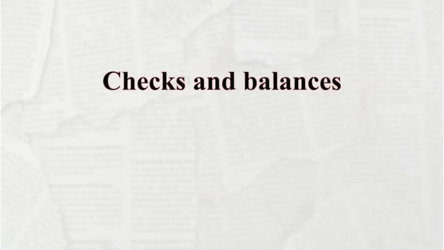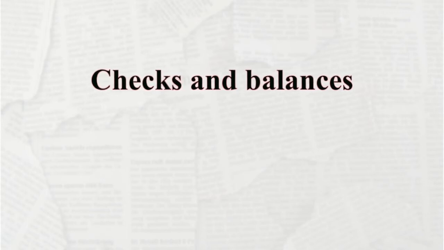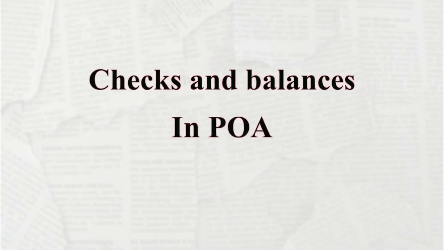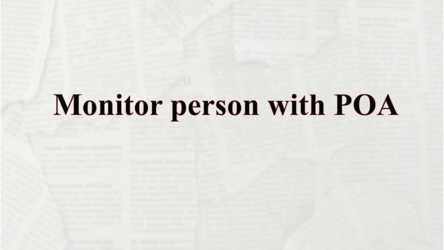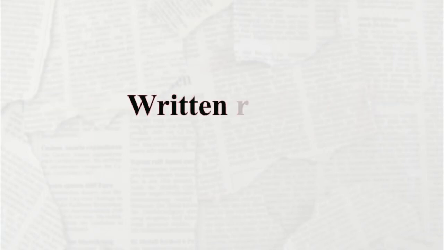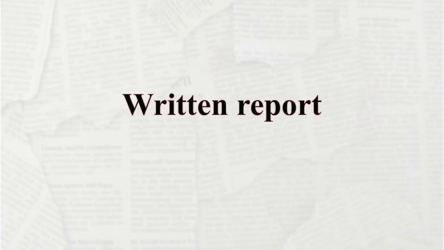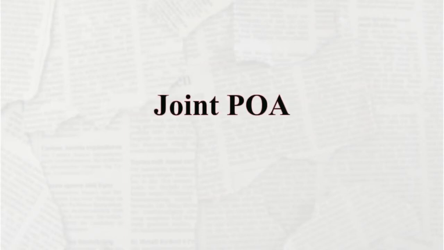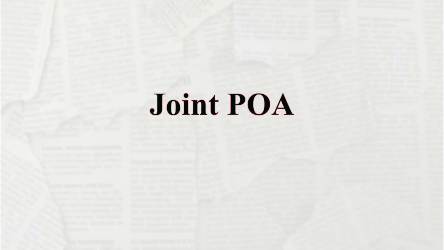Again, you want to think about checks and balances and have these included in the power of attorney documents. A relative or friend can be assigned to monitor the person with power of attorney. A periodic written report of financial transactions can be required. Or joint powers of attorney can be assigned, requiring 2 signatures on every check.